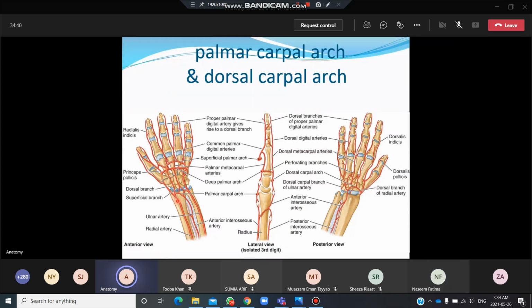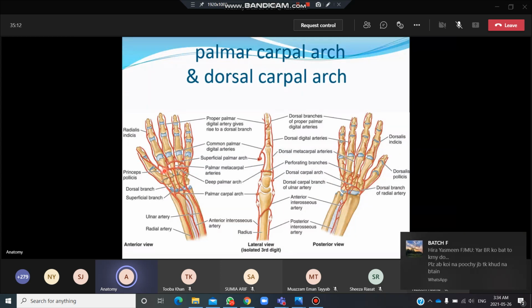Radial artery जब आपकी यहाँ palmar aspect पर आई थी, यहाँ anatomical snuff box में आप उसकी pulsation नहीं लेते हो बेटे. Anatomical snuff box is present on the dorsum of the hand ना. तो वो anatomical snuff box को cross करके scaphoid bone को trapezium को cross करके आपके first dorsal interosseous space में आ गई थी. First dorsal interosseous space में उसने pierce किया उसको और वहां से वो enter हो गई palm of the hand में. When it enters into the palm of the hand, before turning medially toward the base of the fifth metacarpal to form an arch over here, it is giving a branch. This is called the arteria princeps pollicis here.